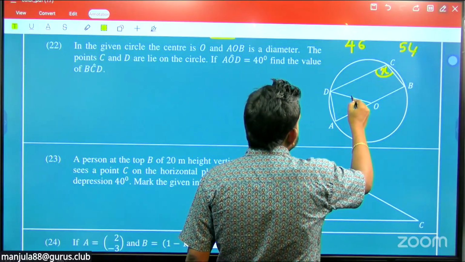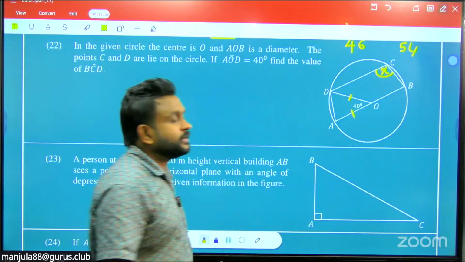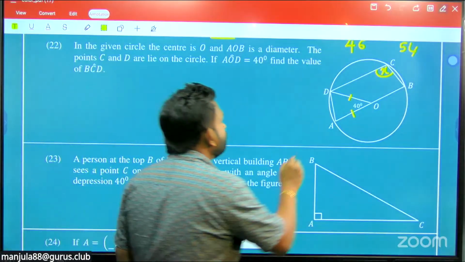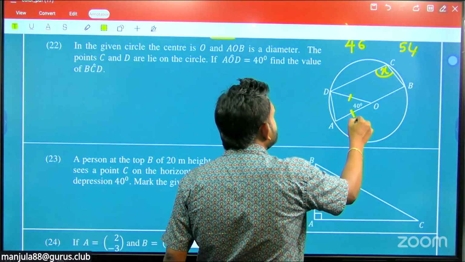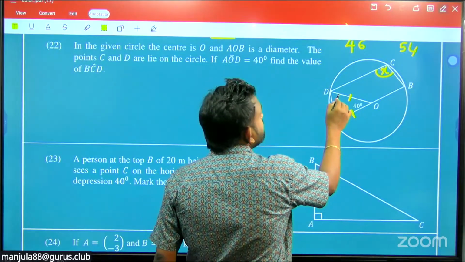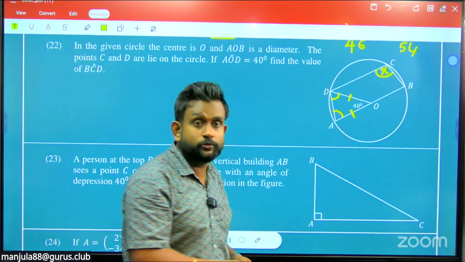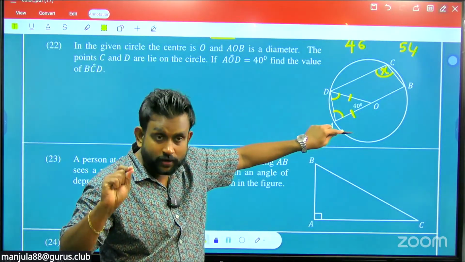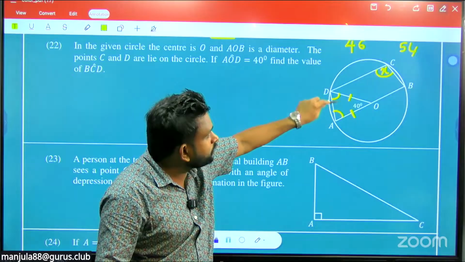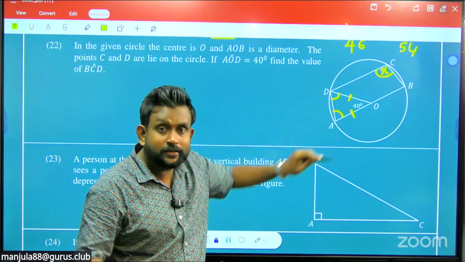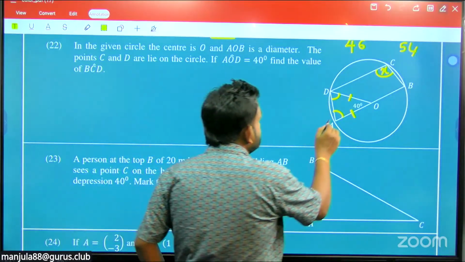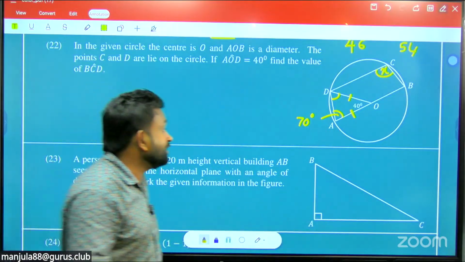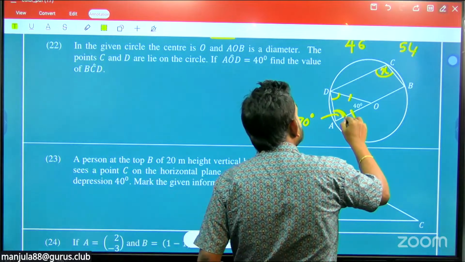All the time when you see the radius, make their symbols equal. So here 40 means make these two symbols equal, then radius equal, then these two angles equal. So how to do that? Here 40 means the sum of these three angles is 180, then these two equal 40, then here 140, then shared equal, that means that is 70 degrees. So here 70 degree angle. Okay, then that is 70, and here they are asking this angle.